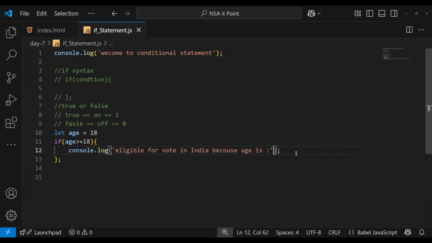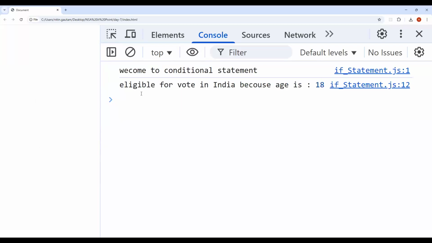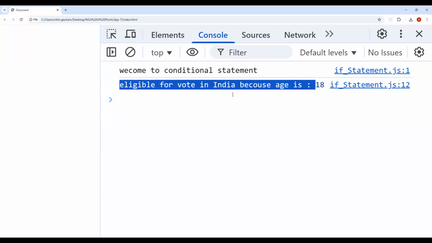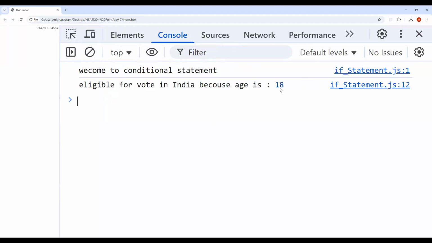Age is, comma, age. It should work, right? Eligible to vote, age is 18. Or greater than 17, or 18 plus.